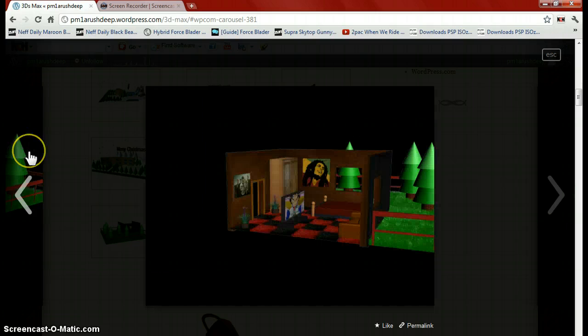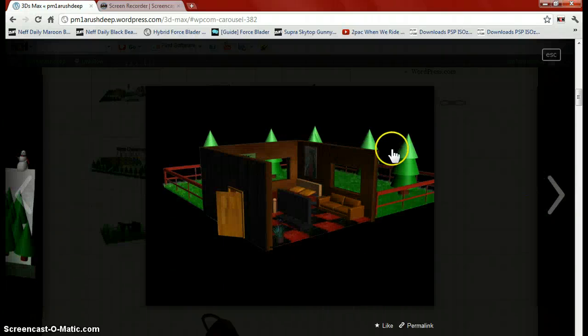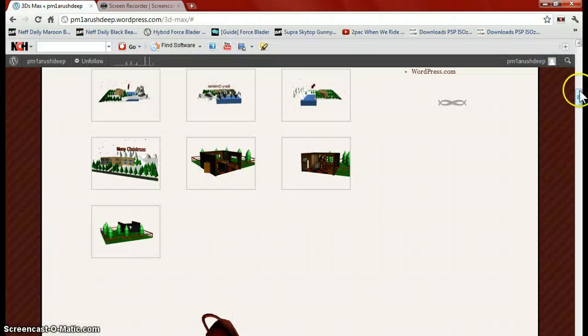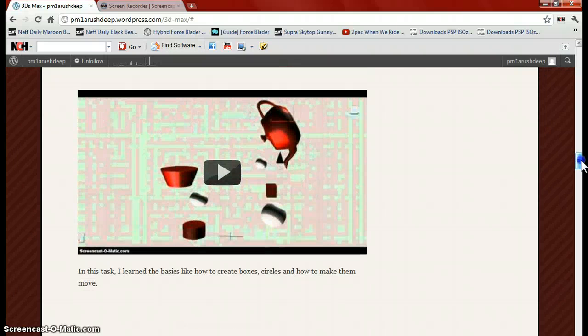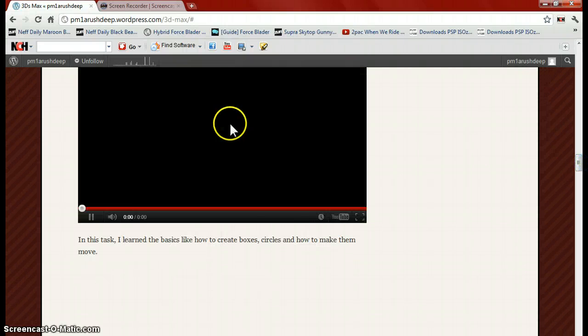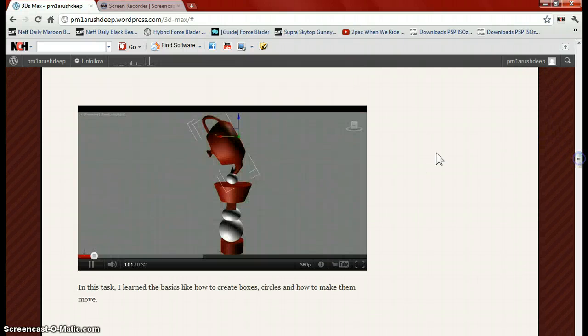You can see a room scene which I created. It was my final project. I really liked it, and it was also my favorite one. You can see Bob Marley, my favorite artist, here, and all those textures and the grass effect, and Vegeta who says it's over 9,000. Then let's get back. You can see all those pictures. Here's a video about the first task, which did a move effect.